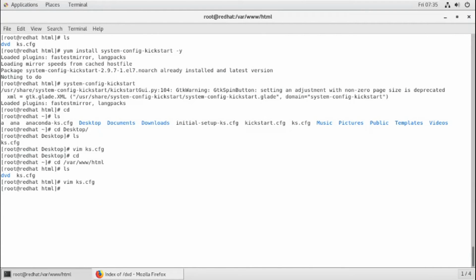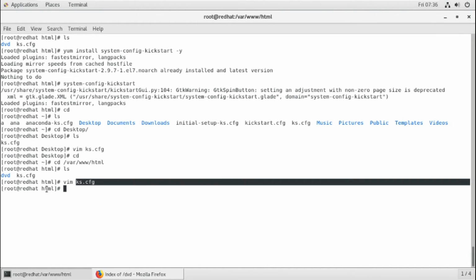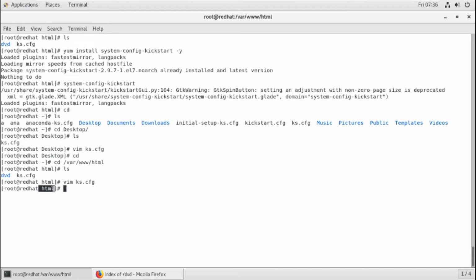I hope it is very clear to you how to create this kickstart file, and how to paste the packages. The list is there, you can copy. I'll create a link and file, it will be available in the description. This file is also present in my HTML directory.